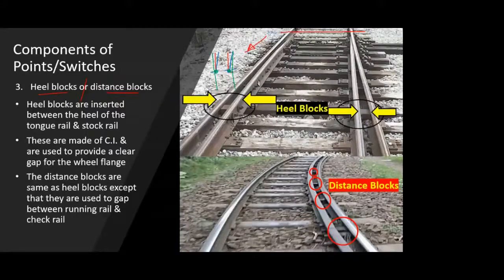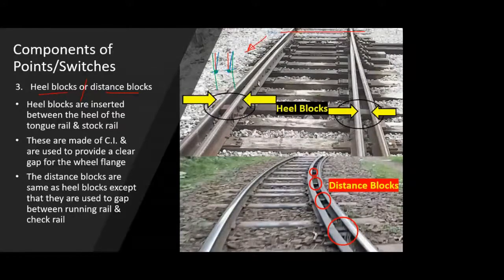So the fixed end is fixed to nothing but the stock rail. The location at which it is fixed to the stock rail is nothing but the heel section. Just as a human foot has two parts if you divide it, the toe part and the heel part. The toe is the starting part or front portion of your foot, the human foot. The starting portion of your human foot, which has fingers, is the toe, and the back part or rear part of your human foot is the heel.